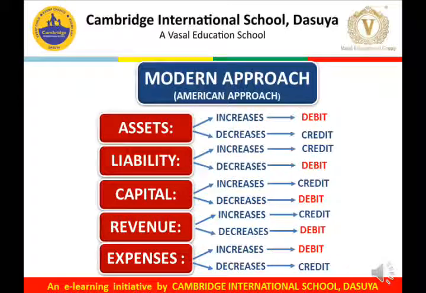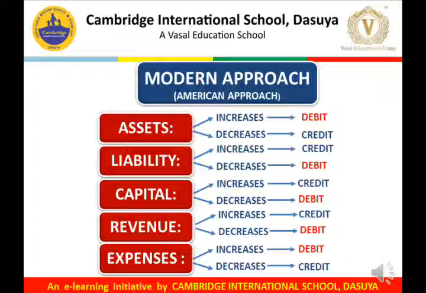Now we will start the modern approach. We have categorized the total accounts in 5 categories: assets, liabilities, capital, revenue and expenses. First of all, we have to identify the accounts involved in the transaction, whether it is an asset or a liability or a capital or a revenue or expense.